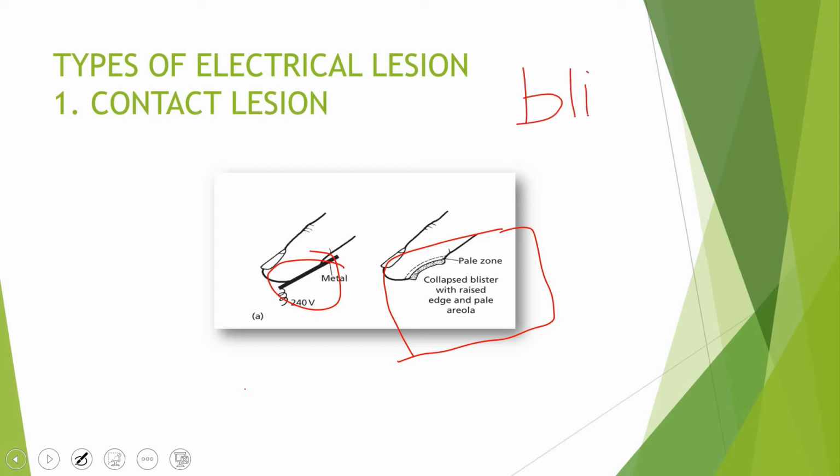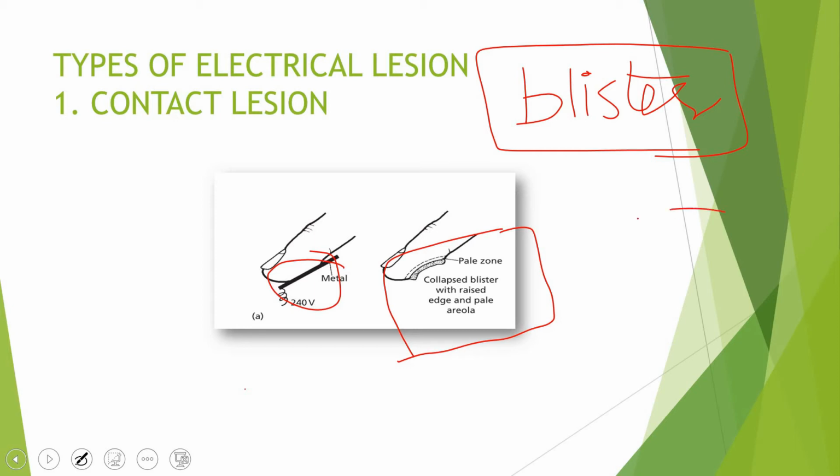So the point of contact will be marked by a blister. And the second thing that you should keep in mind is that the point of contact will have raised edges. Let's suppose these are the edges. It will have raised edges and central concavity. It will be like an RBC.